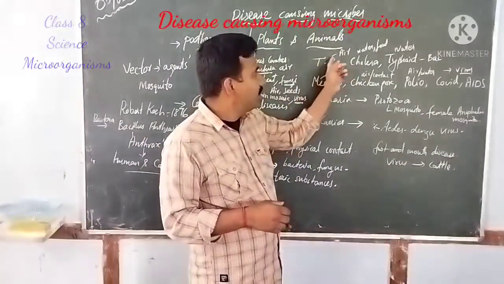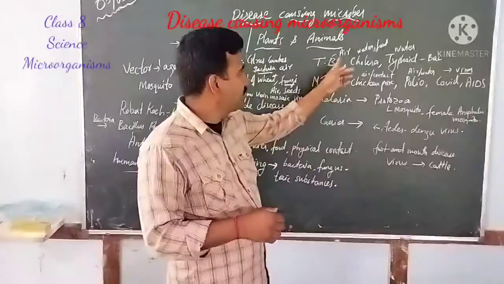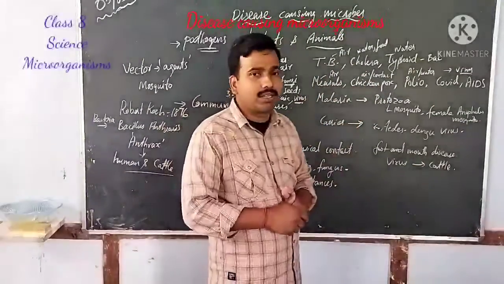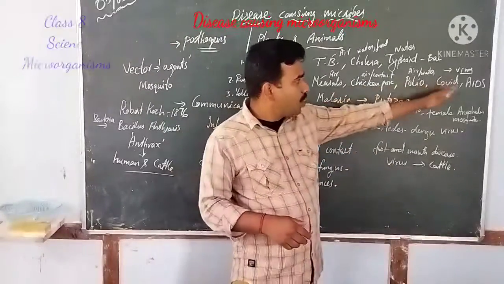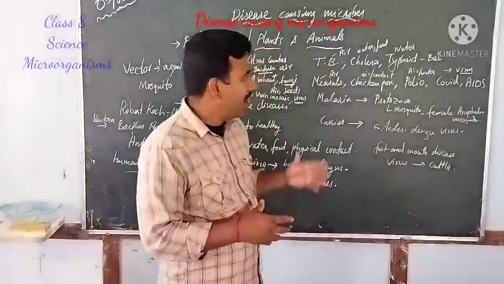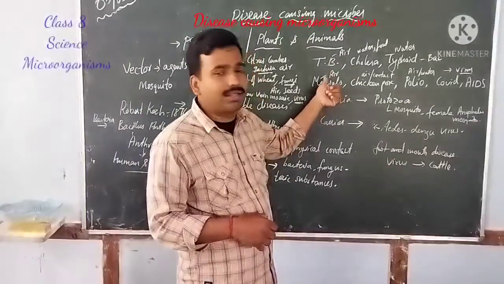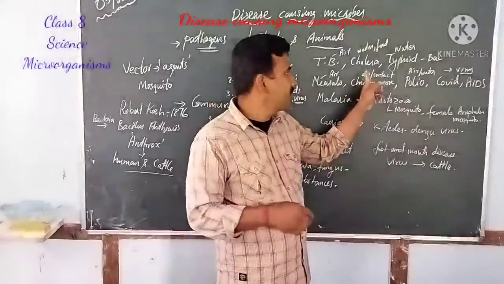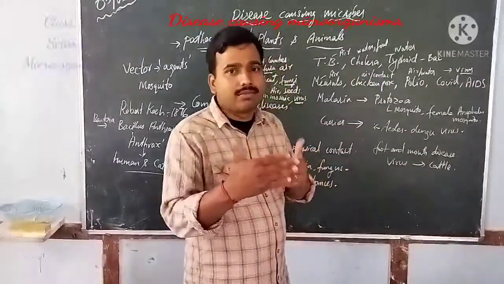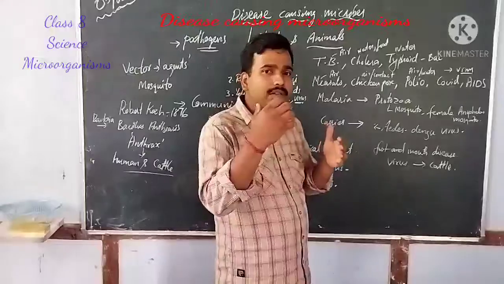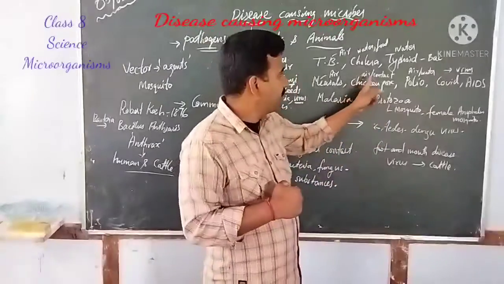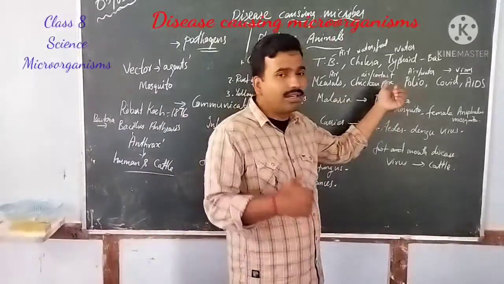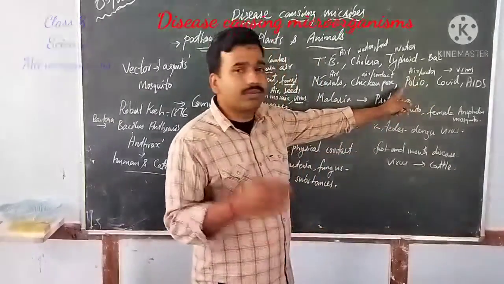Then TB, that is also caused by a bacteria. Mode of transmission is air. The next ones, measles, chickenpox, polio, COVID, AIDS, are all caused by virus. Measles, the mode of transmission is air. Chickenpox, the mode of transmission is air or physical contact. If you come in contact with a person who is infected with chickenpox, you may definitely get the virus and start showing the symptoms of that particular disease.